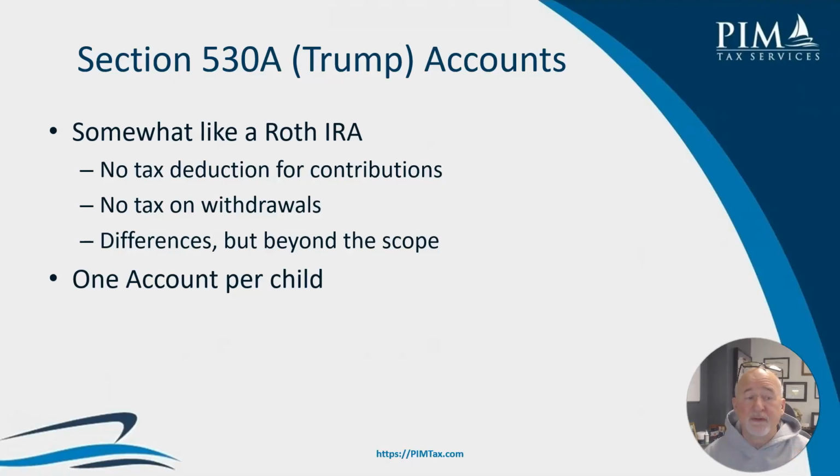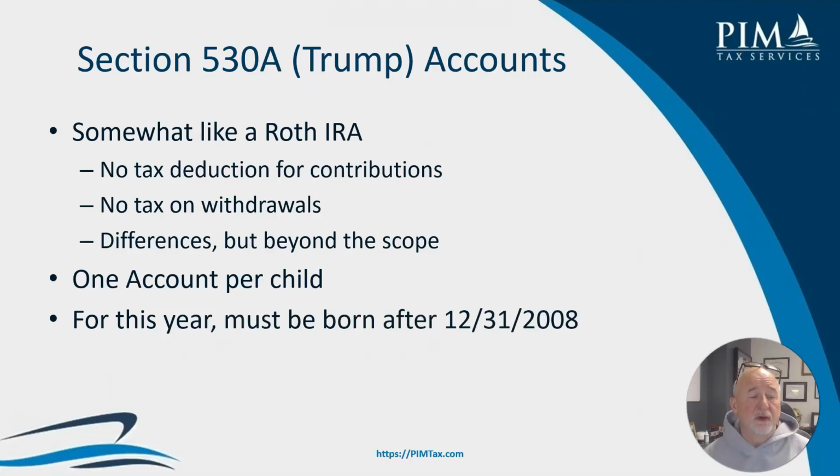You can only have one of these accounts per child, and so unlike, say, a 529 account where each parent can open one for the child, you can only have one of these Section 530A Trump accounts. Keep that in mind. And so for this year, that child must be born after December 31st, 2008. So in order to open one in 2026, that child has to be under the age of 18.